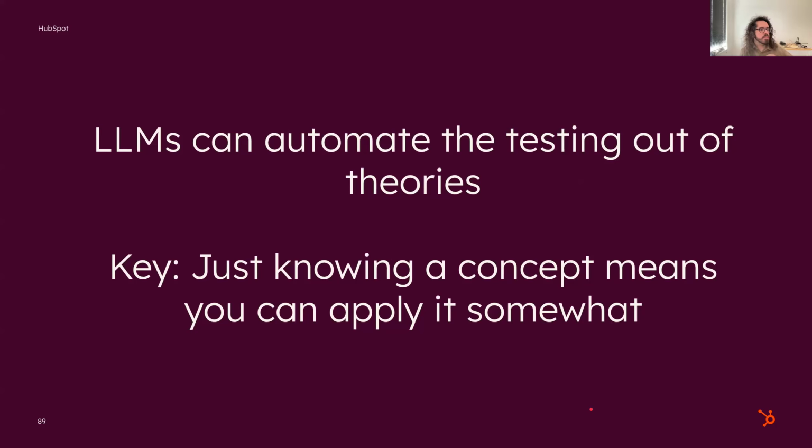Second, LLMs can automate the testing out of theories, right? Whenever you're working on a big performance problem like this, you have a zillion different theories, and exploring every single one can get complicated. But what I've been doing, there's actually 30 or 40 different variations that I've shown you in this talk. Some of them I haven't shown you. And so what I've done is mostly said, hey, Claude, I want to use the vector API to parse this thing and use it this way. You want to go do that? Yeah, go do that. And then look at the result, make sure it did the right thing. But that's a lot faster and a lot cheaper than trying to implement all those optimizations myself.